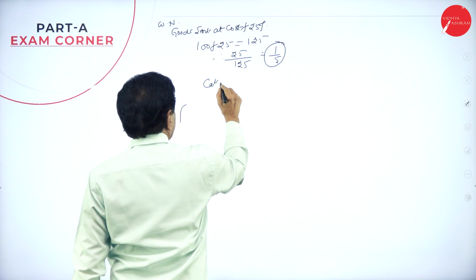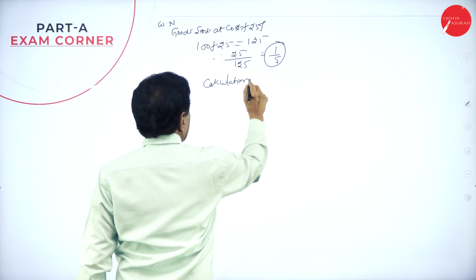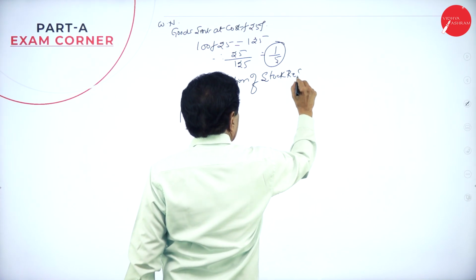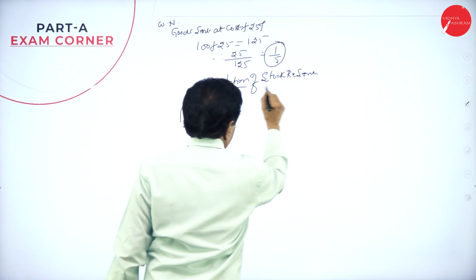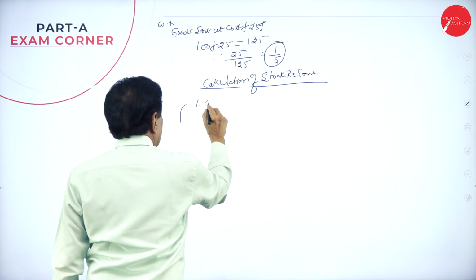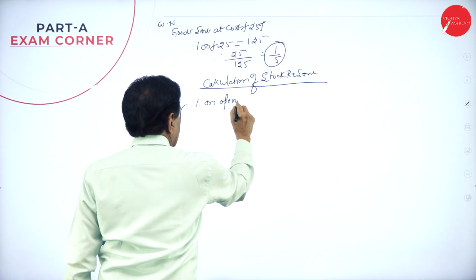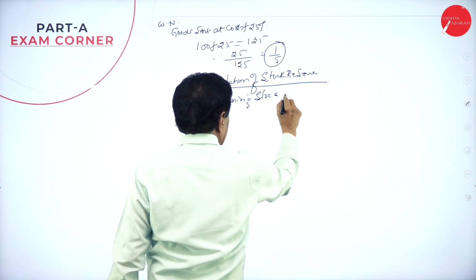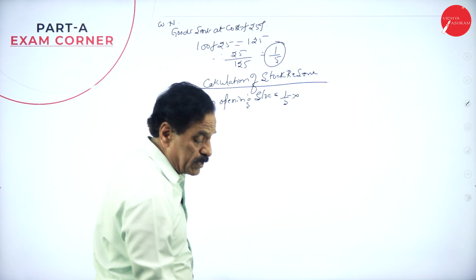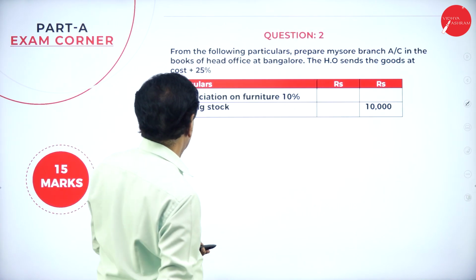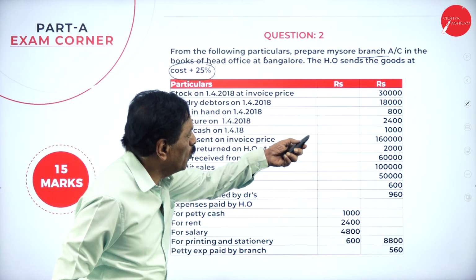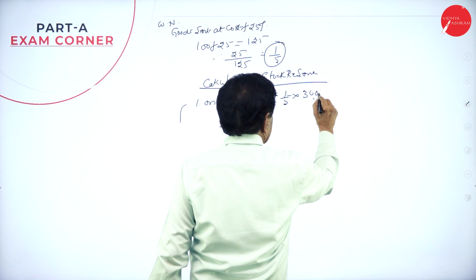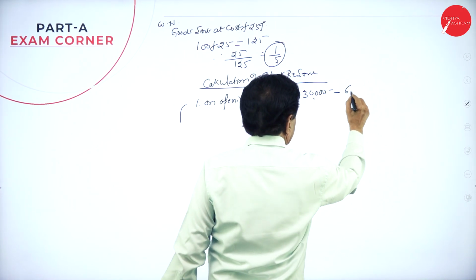Calculation of stock reserve. Number 1, on opening stock. What's the value of the opening stock? See that. You take 1/4, your opening stock is 30,000. That is 6,000.